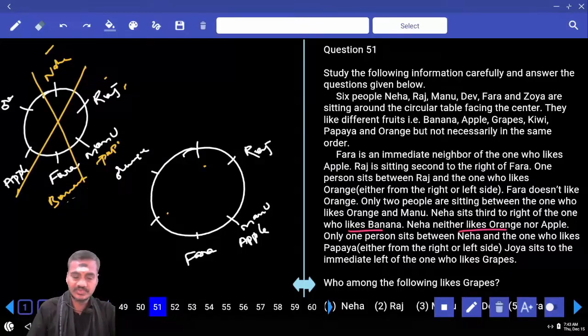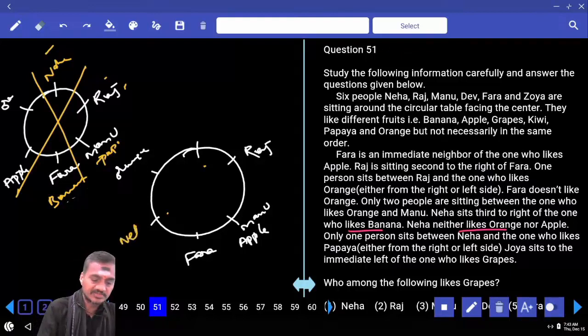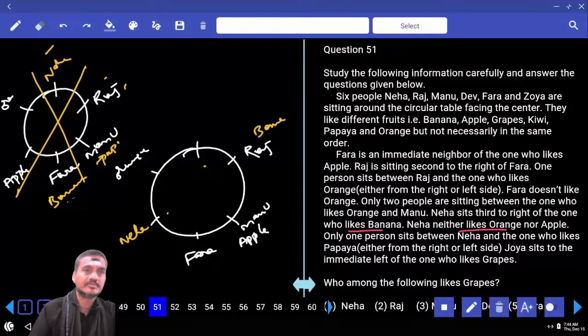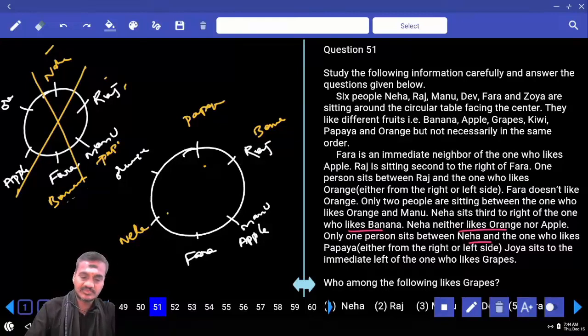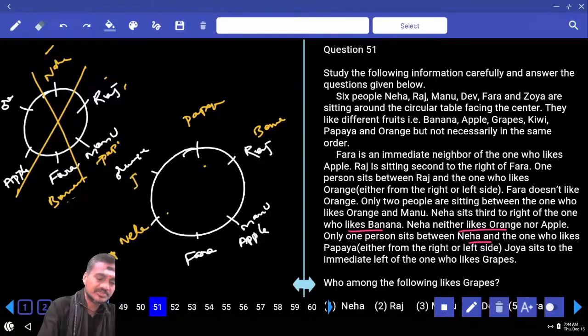Now we are left with this one. If you take Neha at this place, Neha is opposite to the one who likes banana. Only 1 person between Neha and papaya, papaya is here. And Joya sits to the immediate left of the one who likes grapes. Now Neha must like grapes. Then this person must be Joya.